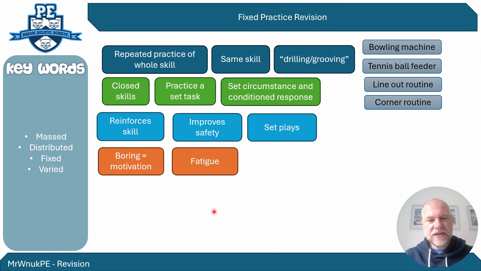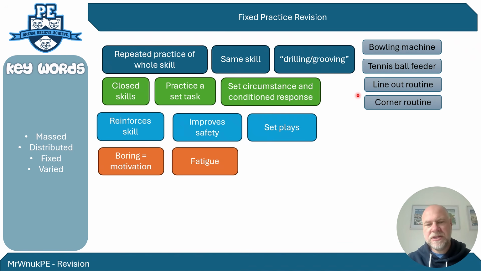Fixed practice is where you repeat the whole skill over and over again. You can have breaks in this, but it's the same skill in the same way, and it's sometimes called drilling or grooving the skill. So it might be a performer using a bowling machine in cricket, for example, just having the bowling keep coming at them, and they keep batting, practicing maybe a cover drive. It could be a tennis ball feeder launching the ball at you, and you're just practicing the volley.